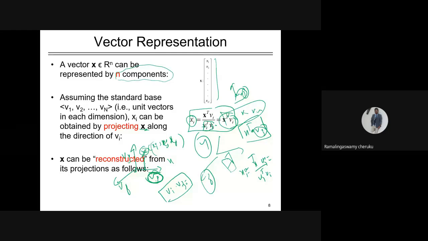So x can be reconstructed. How can we do that? Similarly, you can find the projection of point x in the vi direction, the projection in the vj direction, and the projection in the vz direction. Once you know the projection of a particular point in all the directions, vi, vj and vz, you can reconstruct it using this formula. This is mathematics you already know, but I just want to brush it up.